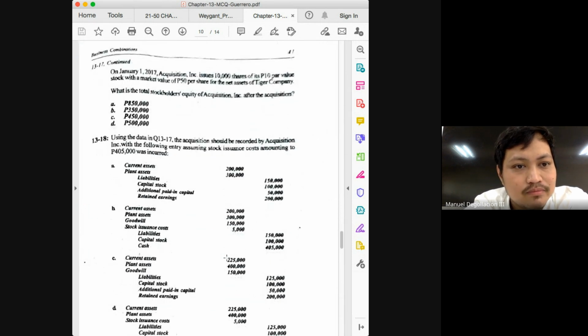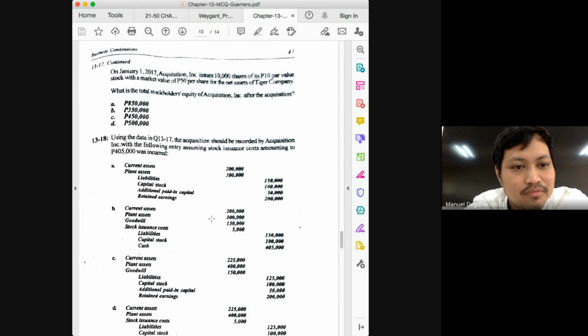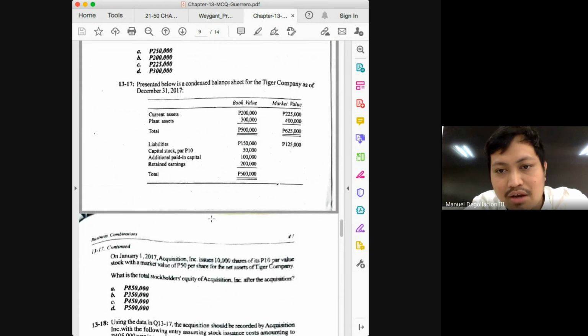13-18, what would be the entry to record the acquisition? Which, with the following entry, assuming stock issuance costs amounting to 405,000. So to record the acquisition, class, transfer the assets, transfer the liabilities, record the consideration paid, and also make sure to check whether it resulted in a goodwill or gain. So as always, class, check for the goodwill or gain. What are the two things you need to solve for goodwill or gain? Consideration and the fair value of the net assets.